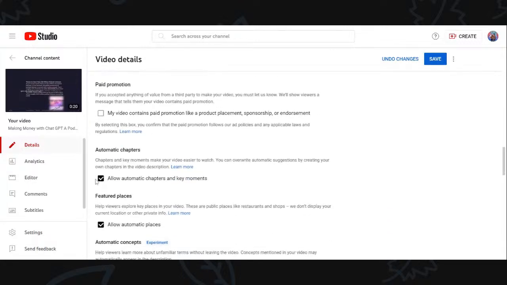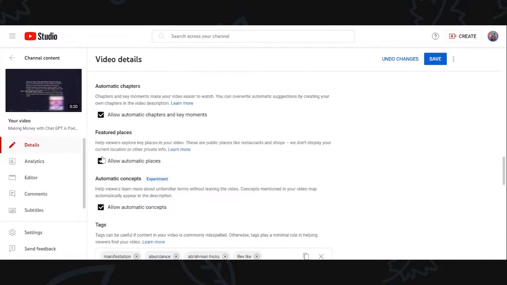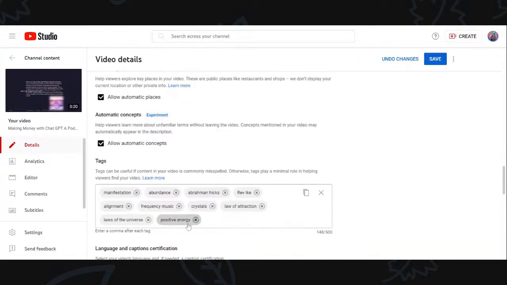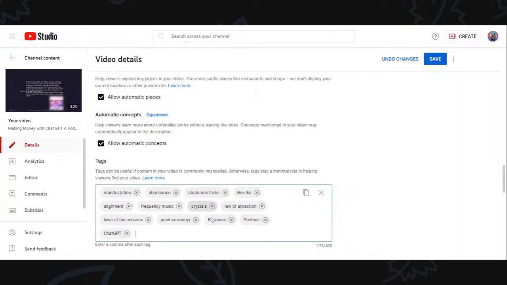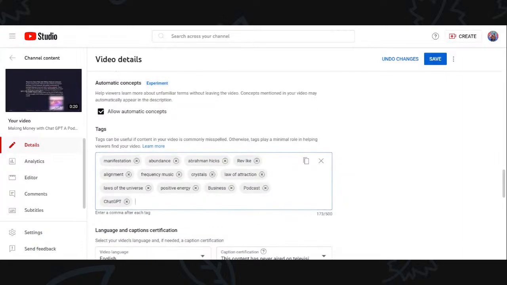Allow automatic chapters and key moments. I have that checked. Featured places, I have allowed that. Automatic concepts, I have that. And then here are my tags that I have in here. And these are just all the time tags. But I want to add business in here. I want to add podcast. I want to add ChatGPT. And it lets you do 500. So as new ones come, I can add those tags because tags can be helpful.